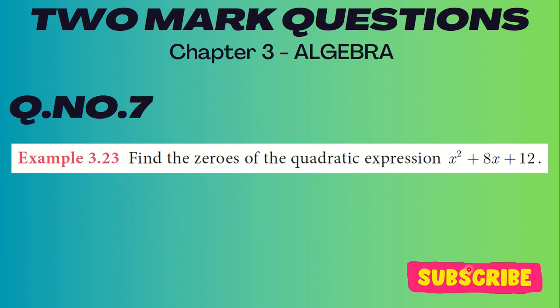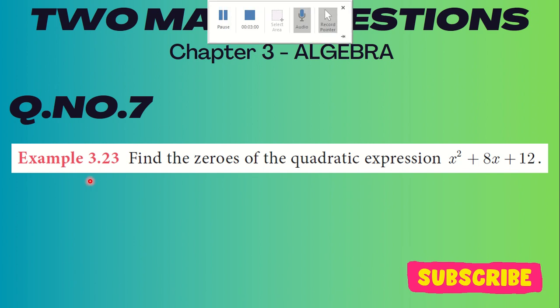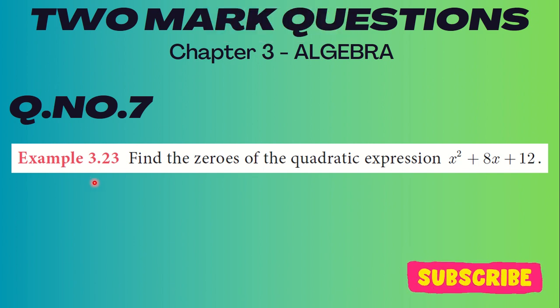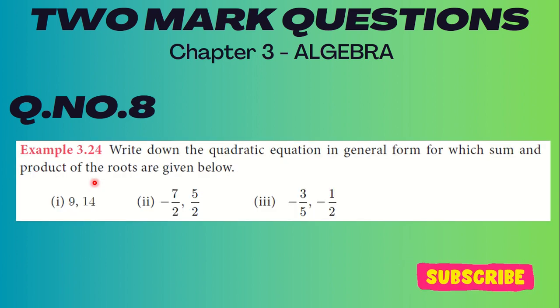Let us go to question number 7. Find the zeros of the quadratic expression x square plus 8x plus 12. That is example 3.23. Find the zeros of the quadratic expression x square plus 8x plus 12. Let's go to the next one, that is example 3.24.